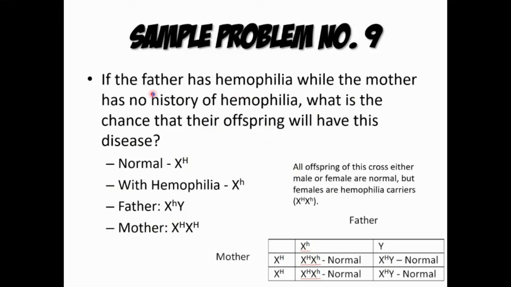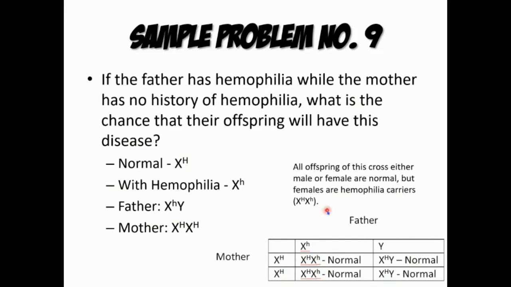Yung tatay may hemophilia, and then yung nanay wala. According to its findings, all offsprings of this cross, either male or female, are normal, but females are hemophilia carriers, base sa ating naging findings, di ba?